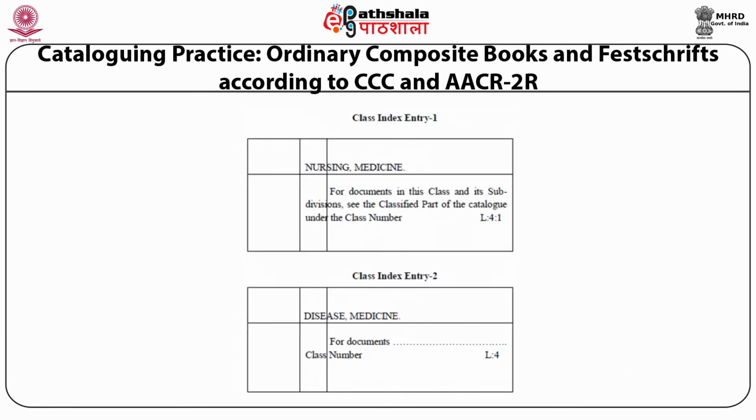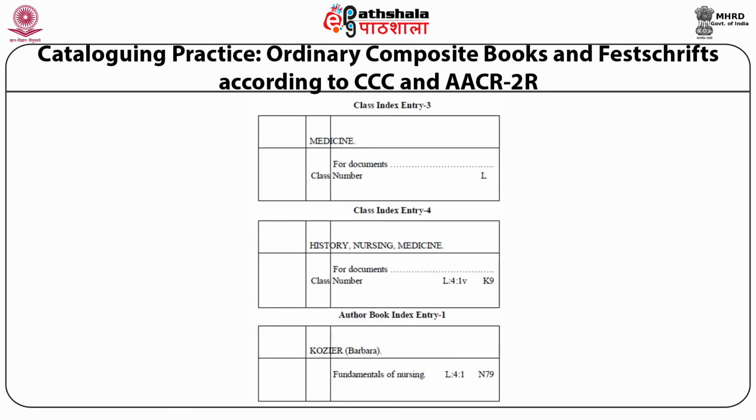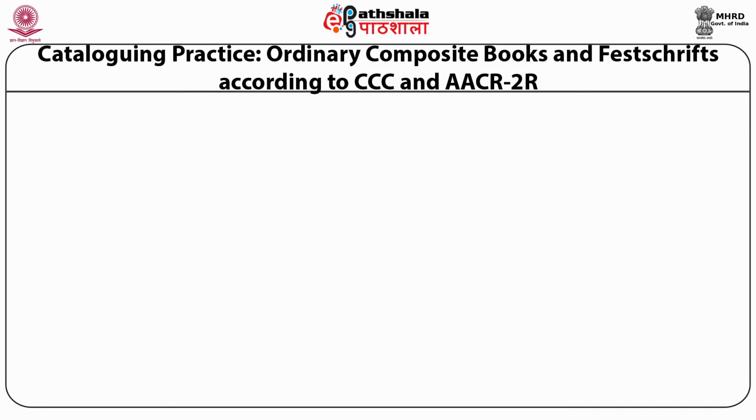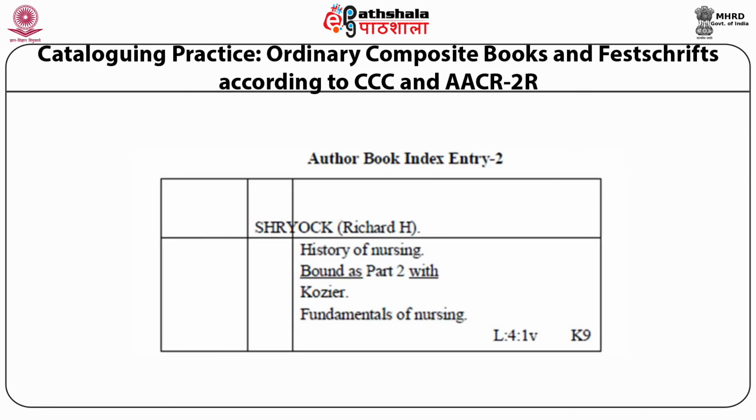These are the class index entries that are to be prepared for this artificial composite book, and as many as required will be prepared. These are again some of the class index entries, and then you can also see the author book index entry 1, because you have to prepare 2 author book index entries for the 2 books which were bound together by the library. Now here you can see the author book index entry for the author of the second book, and again here it is mentioned bound as part 2 with, and then the author and the title of the first book.